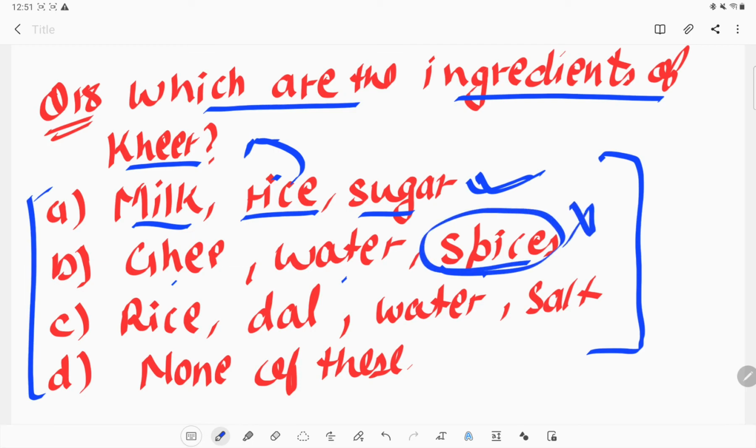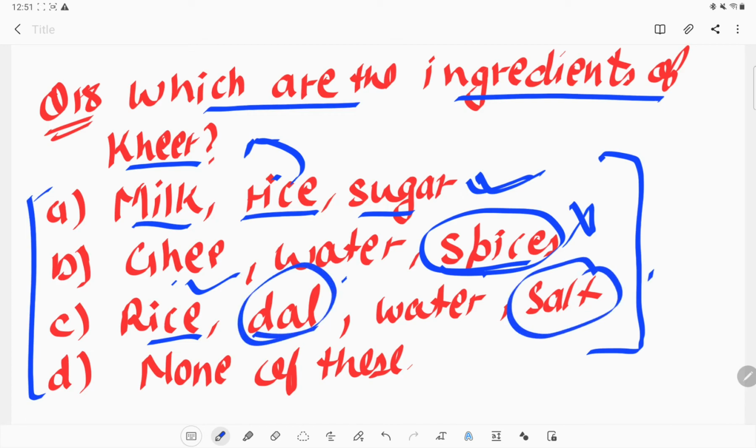We do not require spices in kheer, so this cannot be the ingredient. Rice, dal, water. Rice is correct, but dal we cannot use, so this is also not an option, and D, none of these, is not true. A is the correct one. Milk, rice and sugar are the ingredients to make kheer.